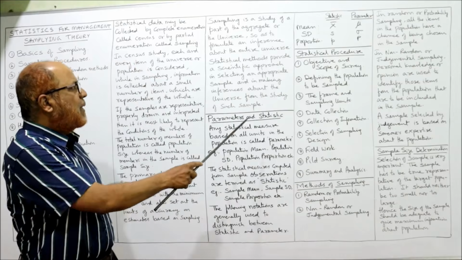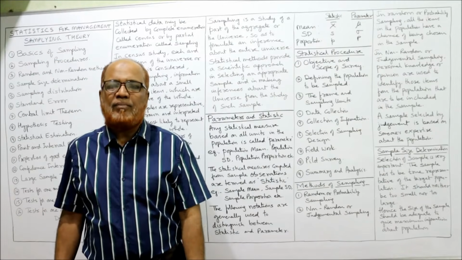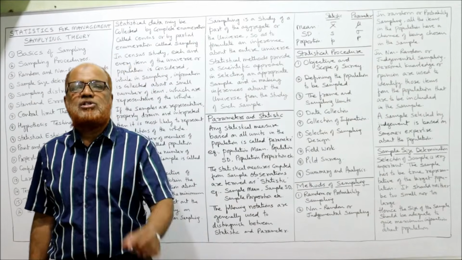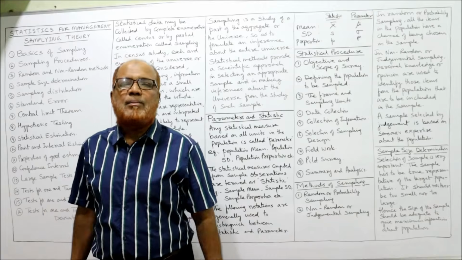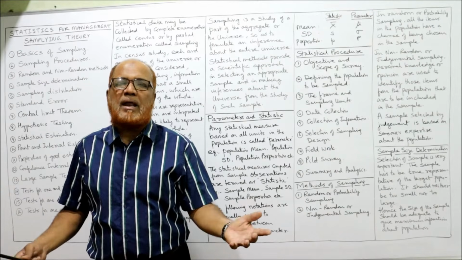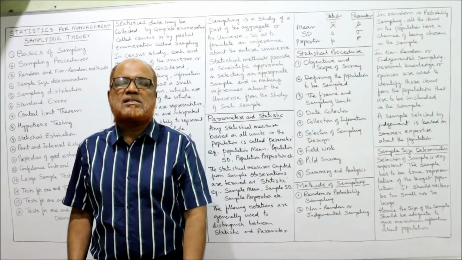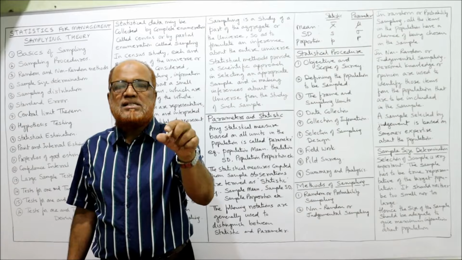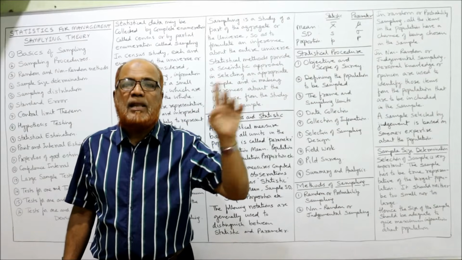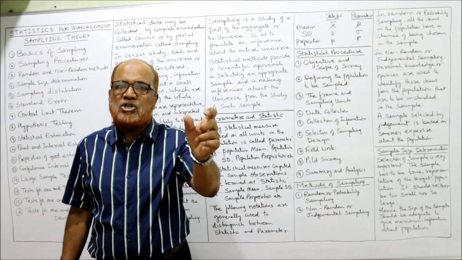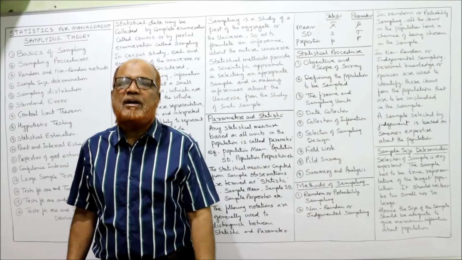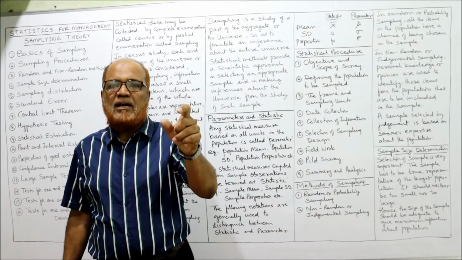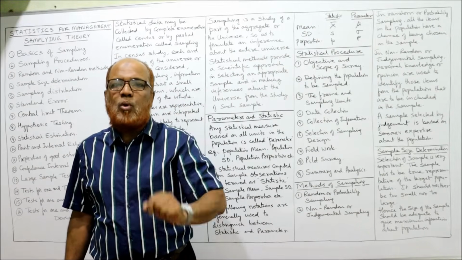The next topic is parameter and statistic. These concepts you should remember because while doing problems, very frequently we come across parameter and statistic. In examinations, a theory question may also be asked: what are parameters and statistics in sampling theory? Parameters are the statistical measures of the population. Examples: population mean, population standard deviation, population proportion.